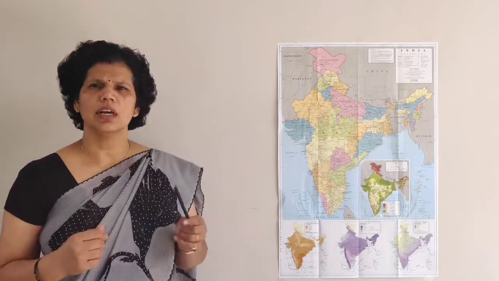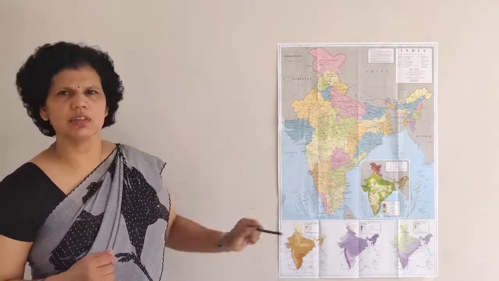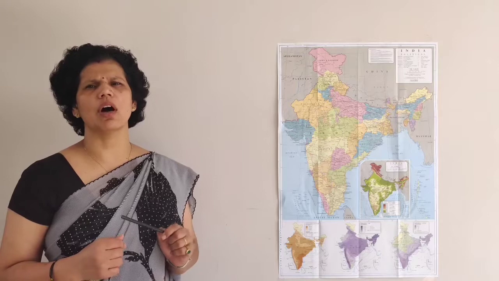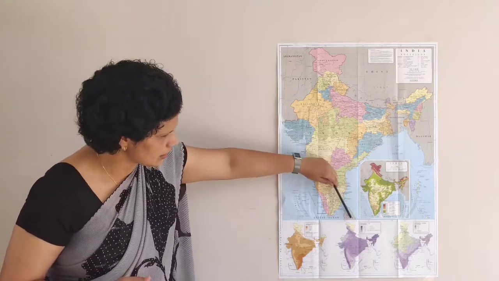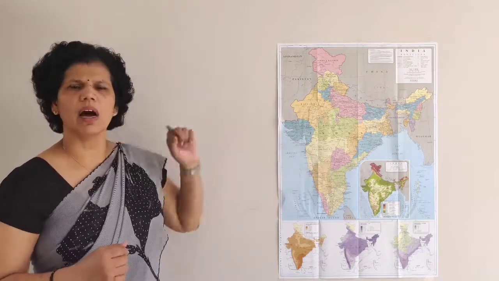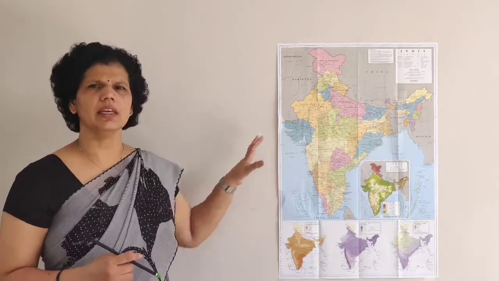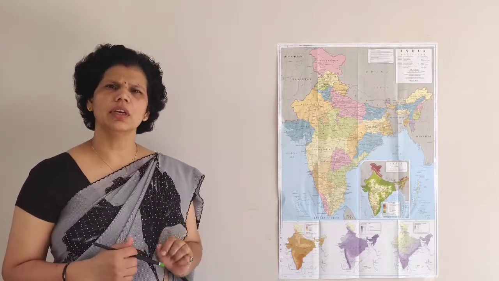And there are 2 countries which are in the ocean, and we are not sharing our borders with these countries, but they are also our neighboring countries: Sri Lanka and Maldives. Now these are the 9 neighboring countries of India.